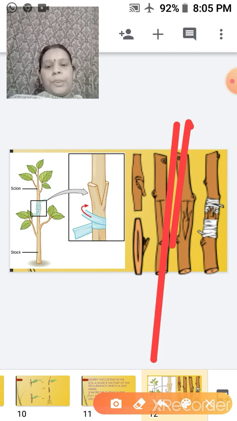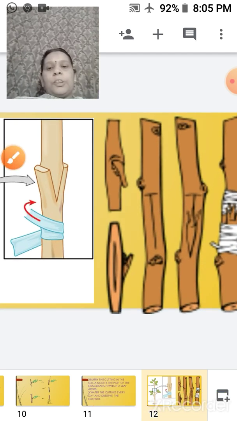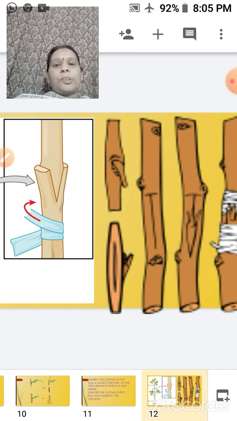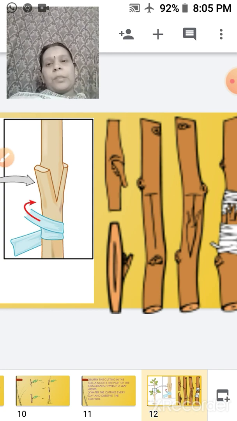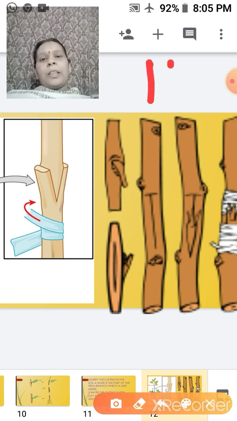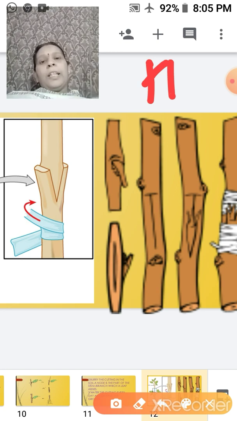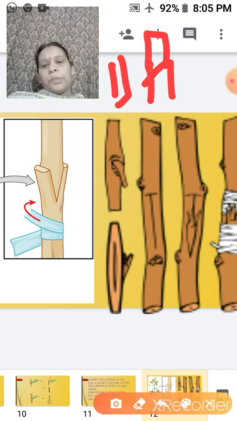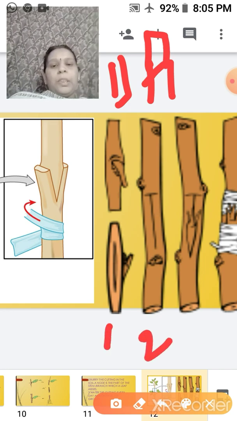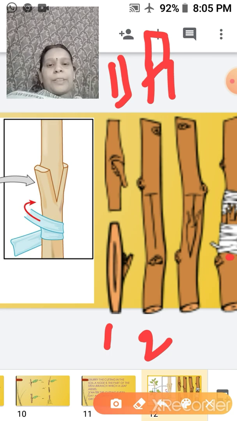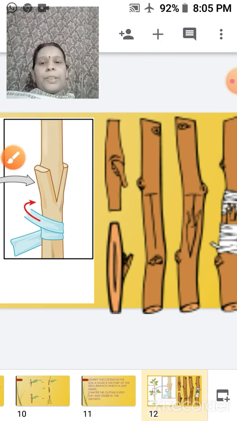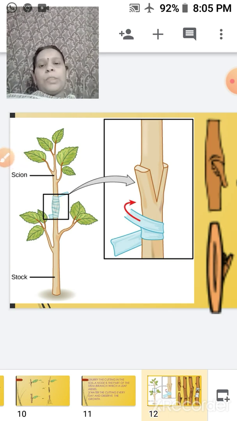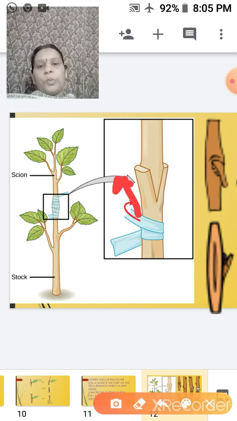How they do it is they take up two stems, and one stem is called the scion and the other one is called the stock. Then they insert. How they insert is they make a cut somewhat this way, and the other piece they bring and insert on the top. Here you can see in figure number 2 how they have put it. Now they will be covering this up. So they cover it up, and it is formed like this. When we get a plant like this, from this part the roots will emerge.